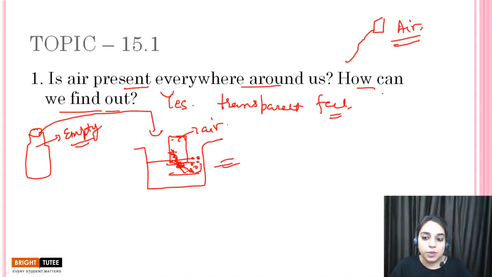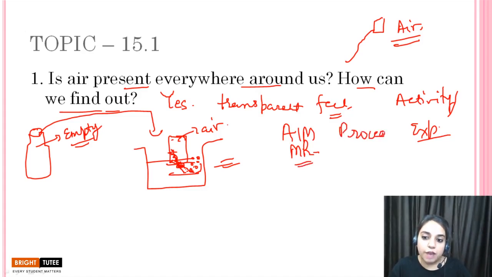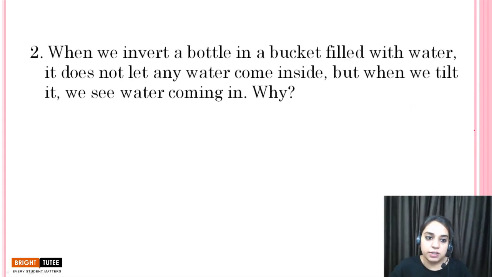So children, if this question had been asked in the form of an activity, give an activity or an experiment to prove that air is present all around us, in that case the way of presenting the answer will be different. The content will be the same. You will first write the aim, then the materials required, then the procedure, and make sure that you write the procedure in points, okay, and not in a paragraph, because in points it will look a little neat and a better way of presenting your answer. Then you will write observations and finally the conclusion. Okay children, so let's move to the next question.